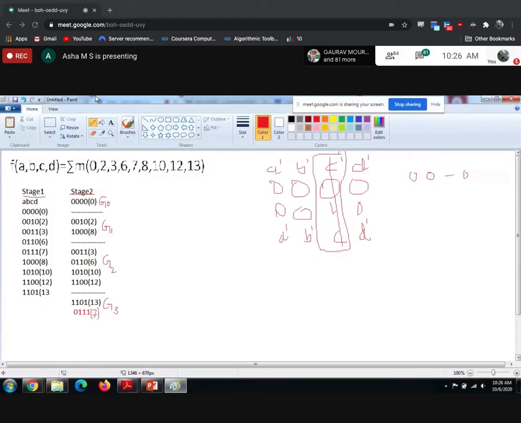Same way you will compare 0 with 8. Now the first bit, the variable A, will be differing. So variable A will become hyphen. The remaining 3 bits are 0, 0, 0. Then G0 will be compared with G1, G1 will be compared with G2, G2 will be compared with G3, because only one bit should differ. Correct, right? Same way you will compare this with this, this with this.